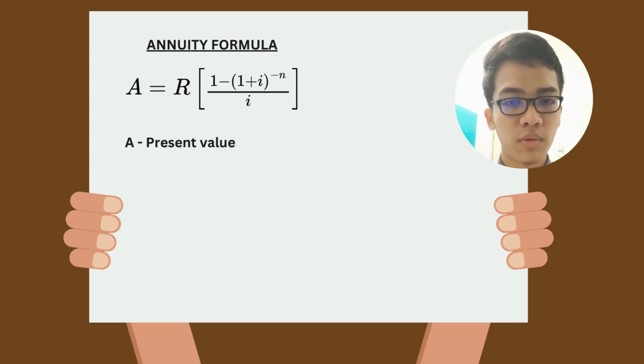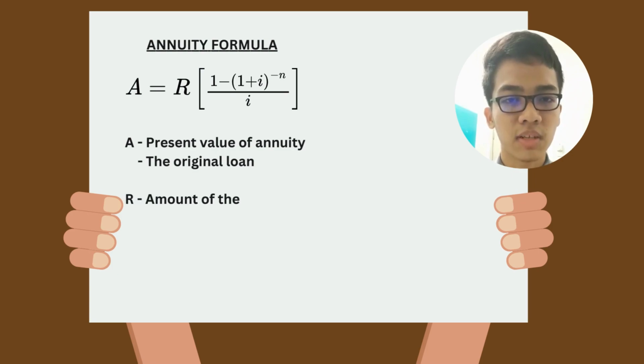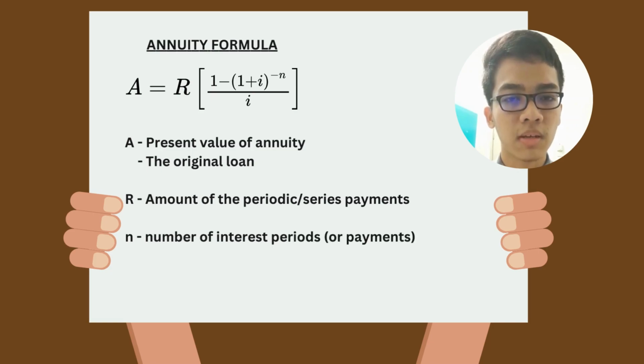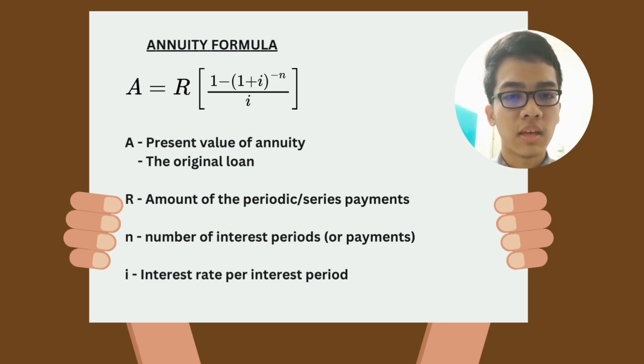Now, for Chapter 4, which is annuity, I'm also going to explain about the formula that we are going to use for the next question. Firstly, the formula is A equal to R, open bracket, 1 minus, open bracket, 1 plus I, closing bracket, with the power of negative N, over I, closing bracket. A is equal to the present value of annuity or the original loan. R is the amount of the periodic or series payments. N is the number of interest periods or payments, and I is the interest rate per interest period.